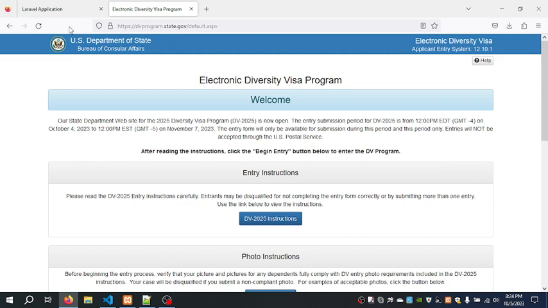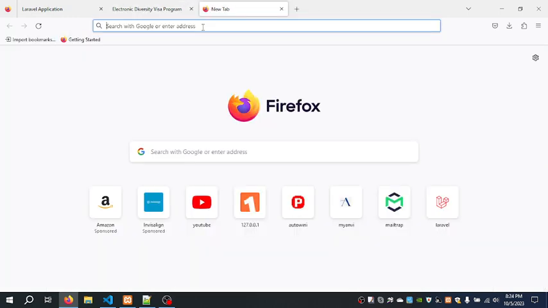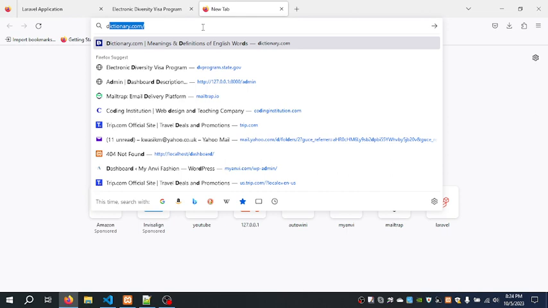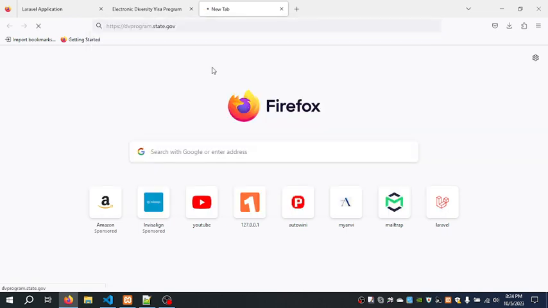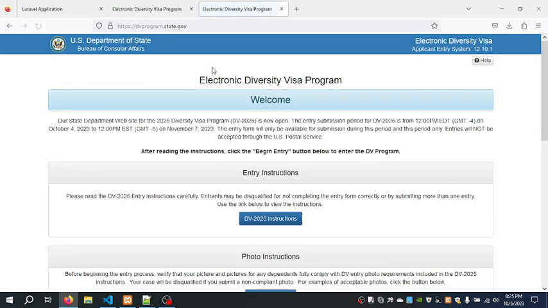And then you open your browser and you enter into the address bar something like this, DV program. I already have it, but I just want to go through the whole process again. So https colon //dvprogram.state.gov. That is the website.